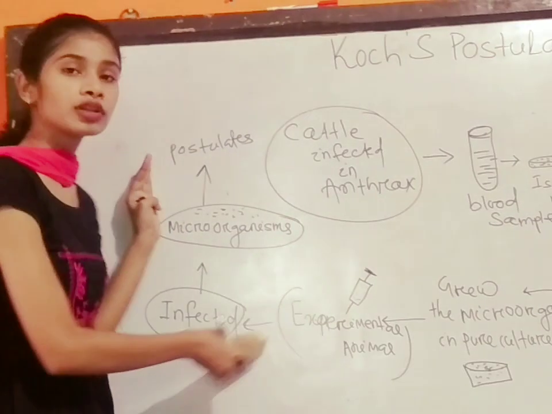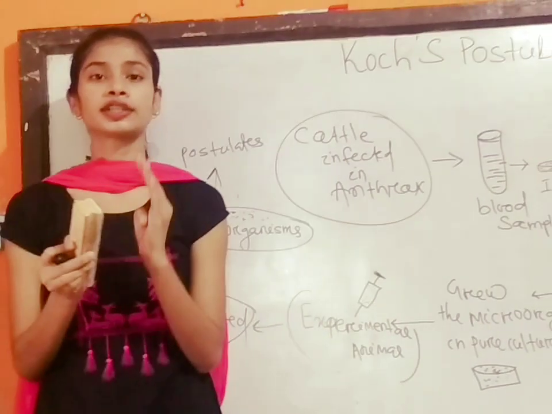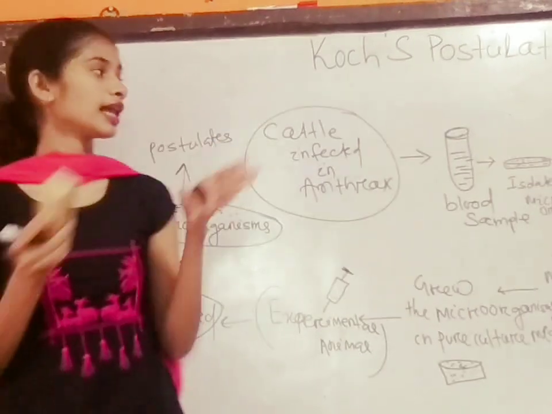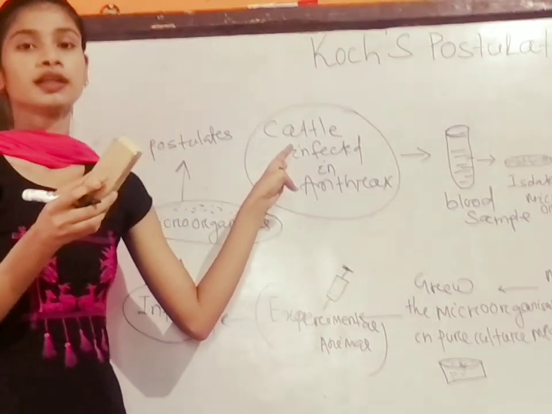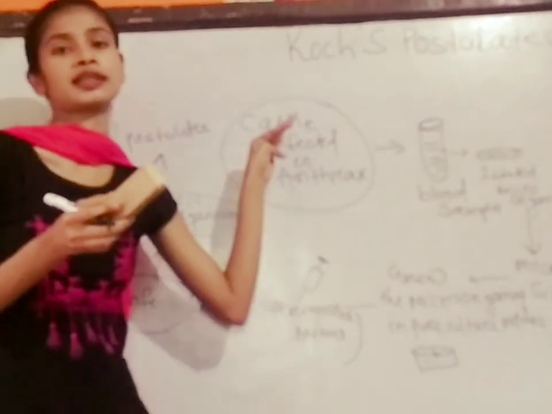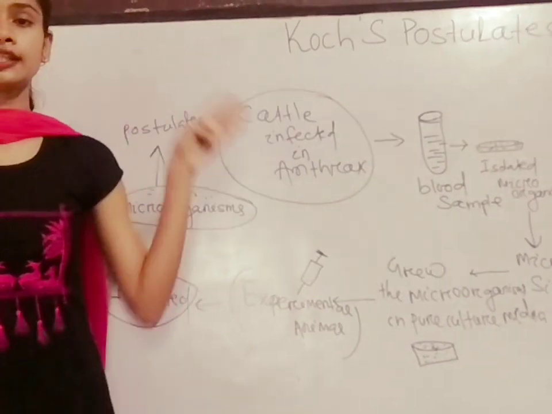This animal got infected, and the microorganism isolated from the infected animal is also similar to the first one, the microorganism which caused anthrax in the first cattle. So from this experiment he derived his postulates.